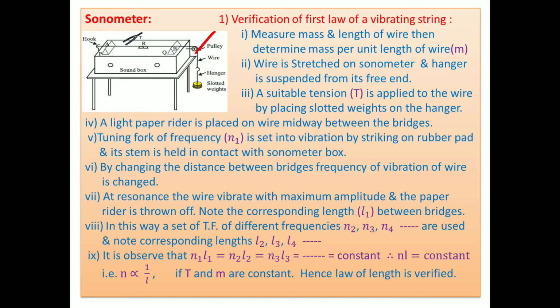And thereafter, at the free end of the wire there is the hanger along with slotted weights. The weight of the hanger is 0.5 kilogram, and the weight of the slotted weights is also 0.5 kilogram. By adjusting the weight on the hanger, we can change the tension in the wire. This is a simple way.